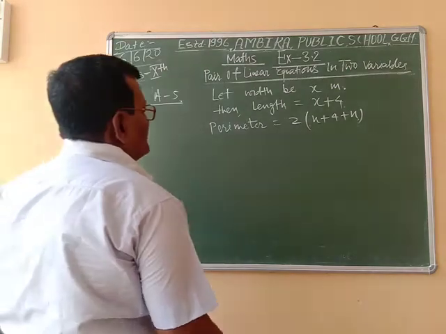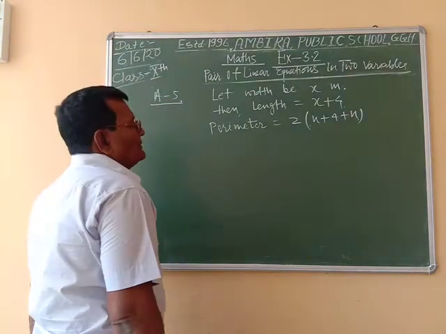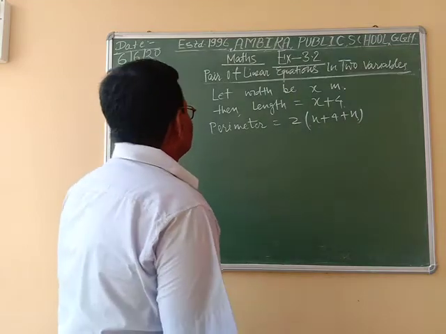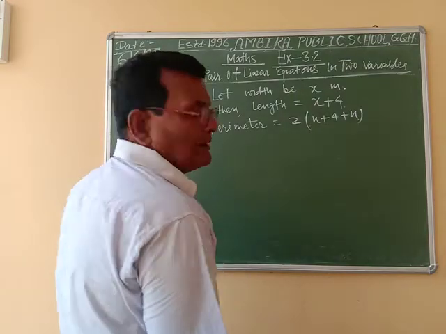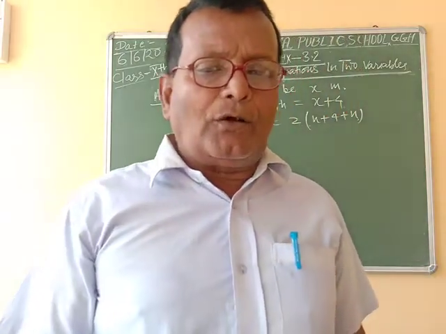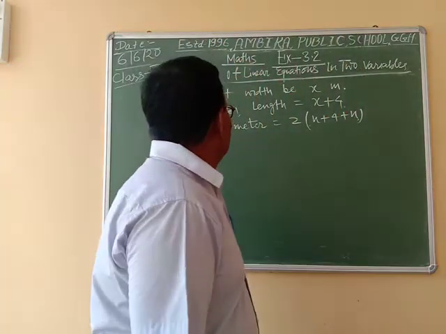If we divide by 2 on both sides, we get half the perimeter of a rectangular garden.